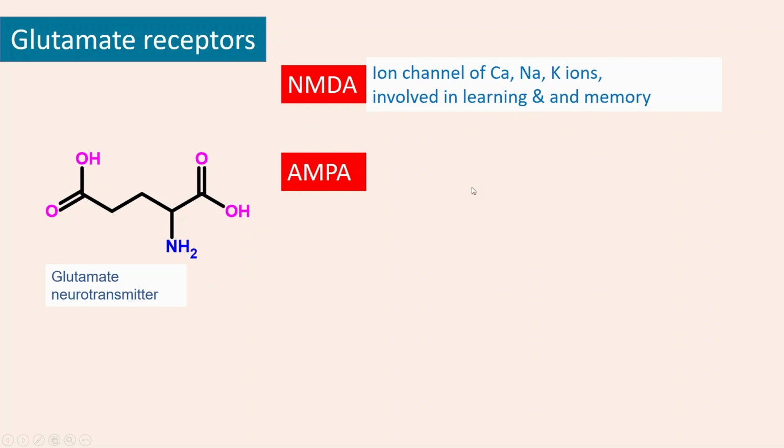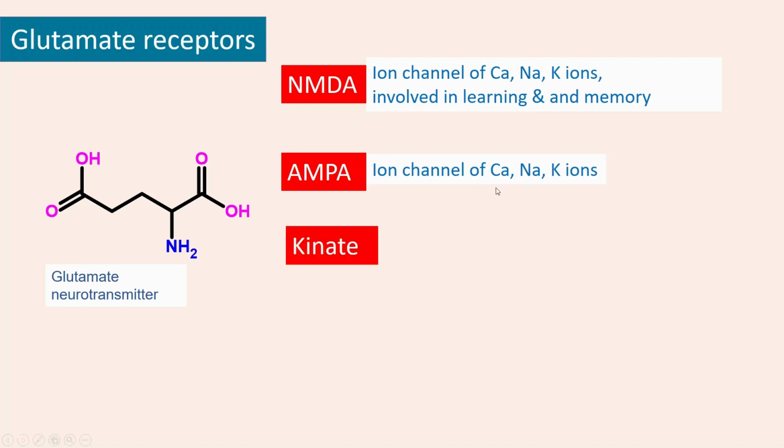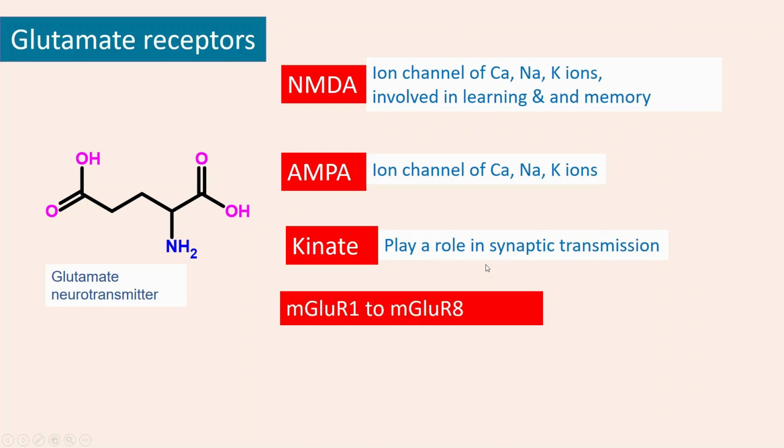Then you have AMPA receptors. AMPA receptors also act as ion channels. They help in calcium, sodium, and potassium ion entry into the cell. And then the third type is the kinase type of receptors. They have not been studied much, but first, NMDA receptors are big for the exam, so you should keep an eye on them.